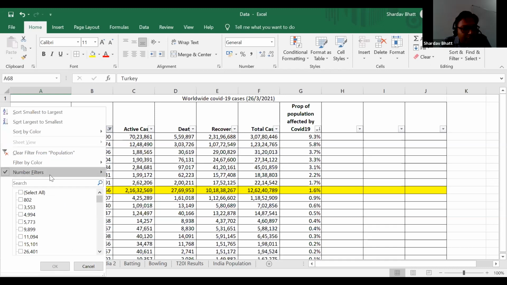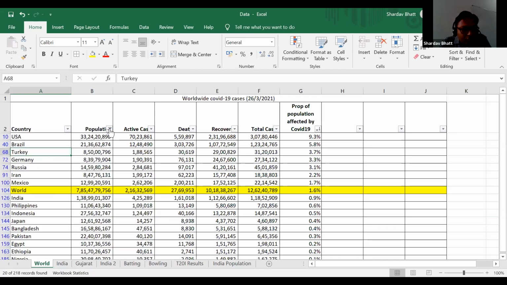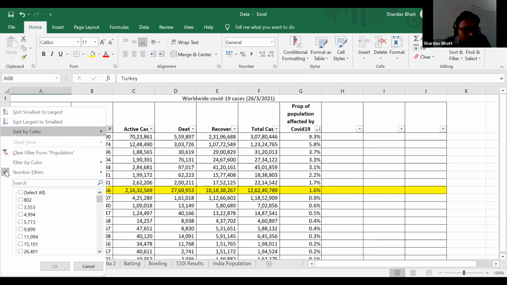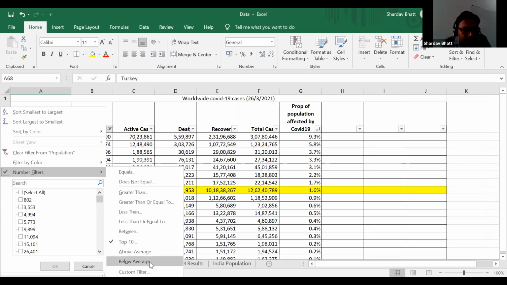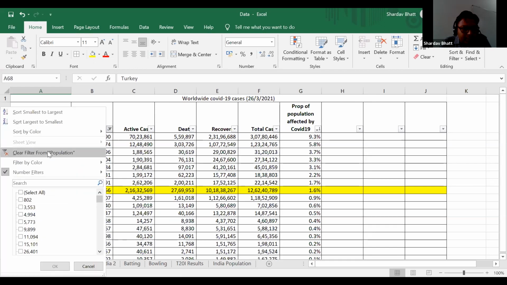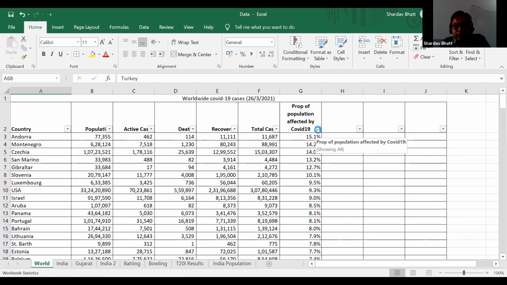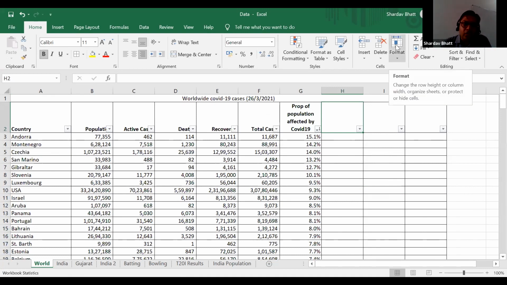So let me clear this filter. So I will click here. Clear filter from population. Okay, now I will make some other things. Out of all the people who are affected by COVID-19, how many of them are dying for different country? Okay, so I will write here